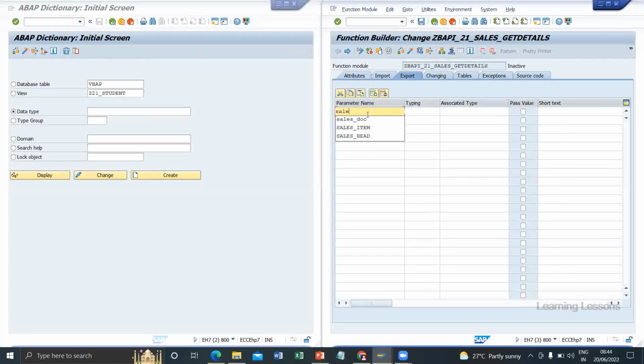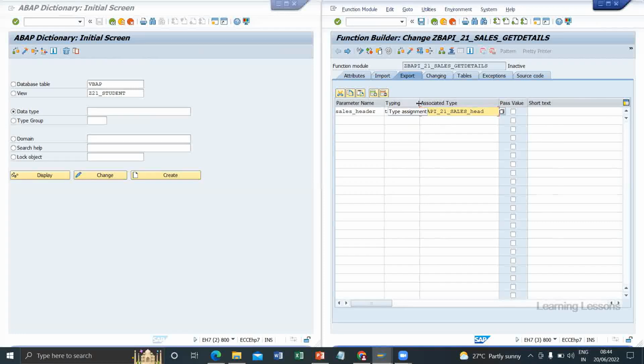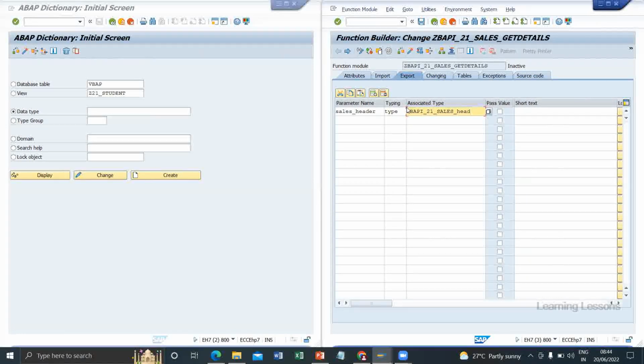And in exporting, I'm writing sales header. This is a sales header structure. So I am writing it in exporting only. Can you tell me why I am writing sales header in exporting only?